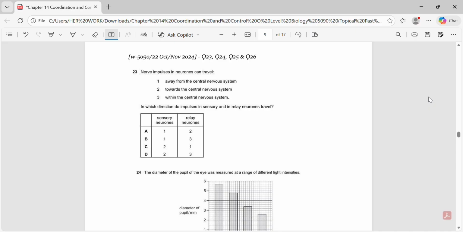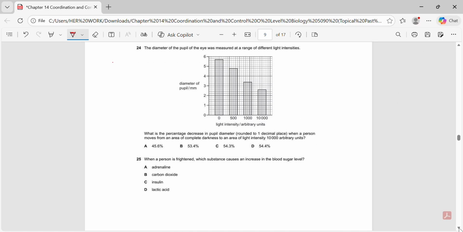They provide rows for sensory neurons and relay neurons with options, so here, we have to match the correct statement to the correct type of neuron. The correct answer is D23 because statement 2 describes the direction of impulses in sensory neurons, which travel towards the central nervous system, and statement 3 describes the direction in relay neurons, which travel within the central nervous system.